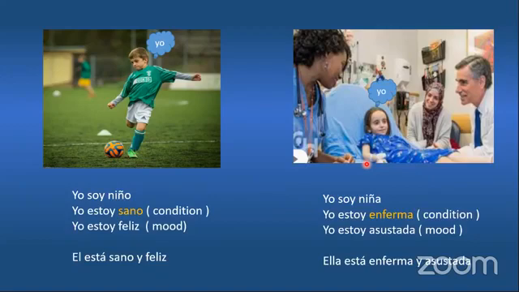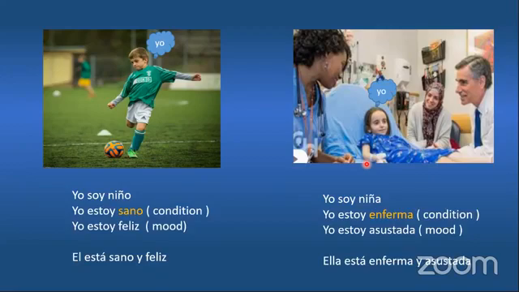In the first person, the verb is estoy. In the third person, the verb is está. Él está. So let's see the next example. As soon as we do more examples, it's going to be easier for you. On the right-hand side, look at her. She's saying yo. Yo soy niña.